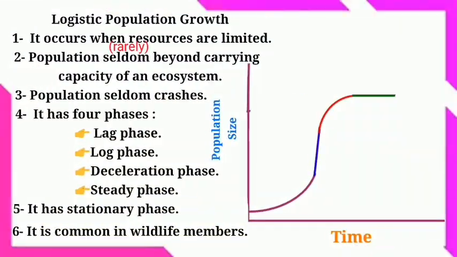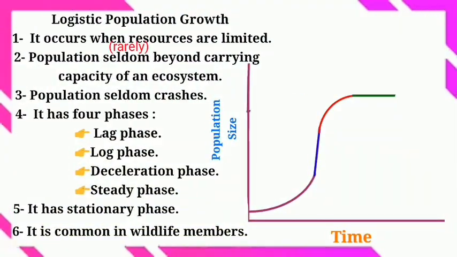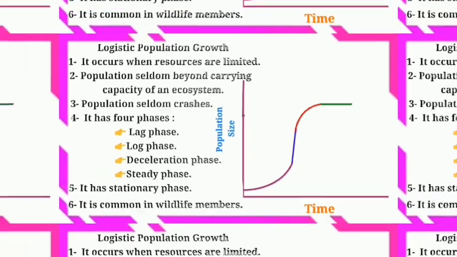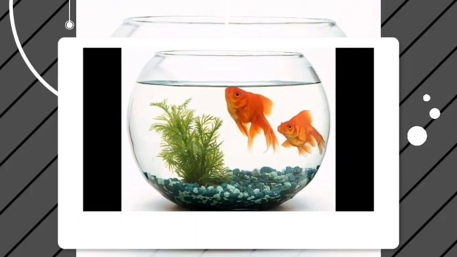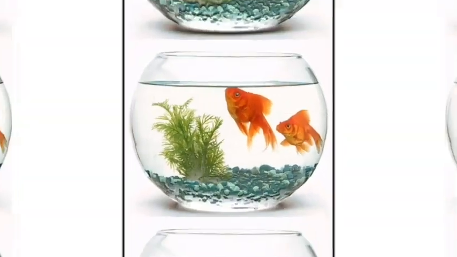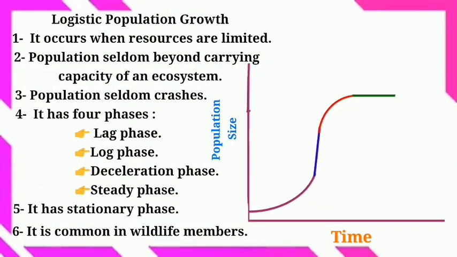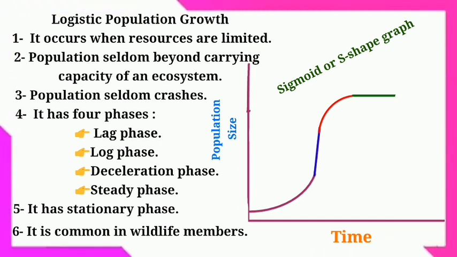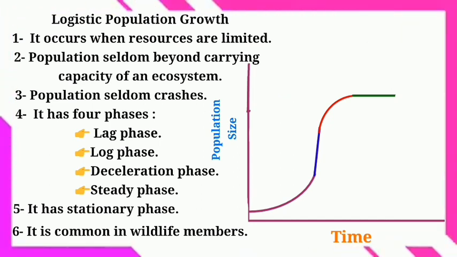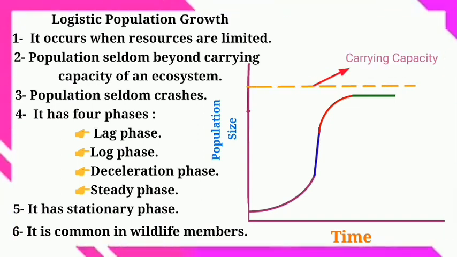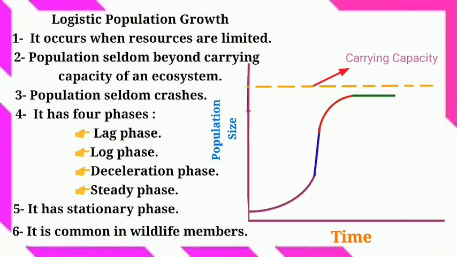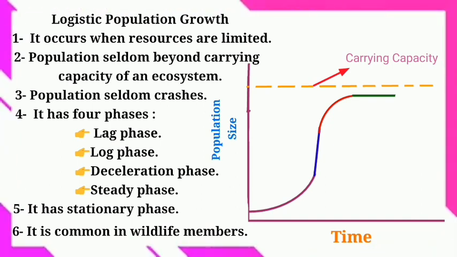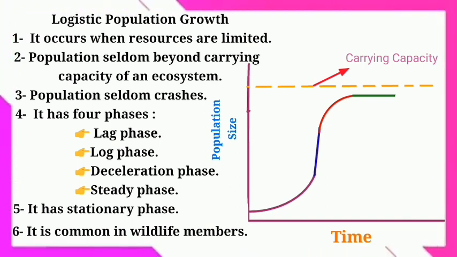Now, let me tell you about logistic population growth and its graph. Logistic population growth occurs when the resources are limited. The graph of logistic population growth is assumed to be a sigmoid or S-shaped graph. As you can see in the graph, the population seldom, or rarely, goes beyond the carrying capacity of an ecosystem. According to the growth curve, the population seldom crashes.